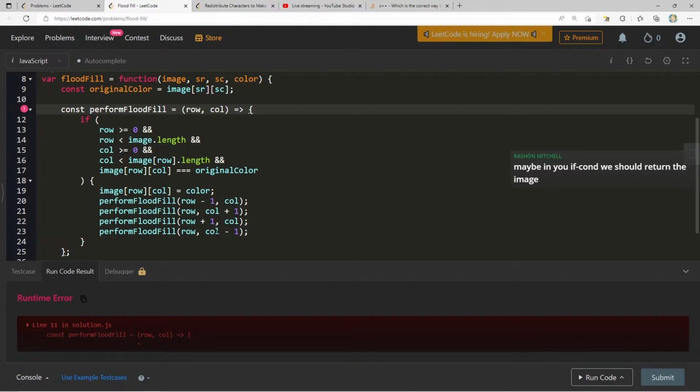Let me think about this. Maybe that's just what we need to do. Create another data structure that keeps track of coordinates that we've been to, like visited. But now visited, what? Do I just want to make the key to visited be like SR plus SC?